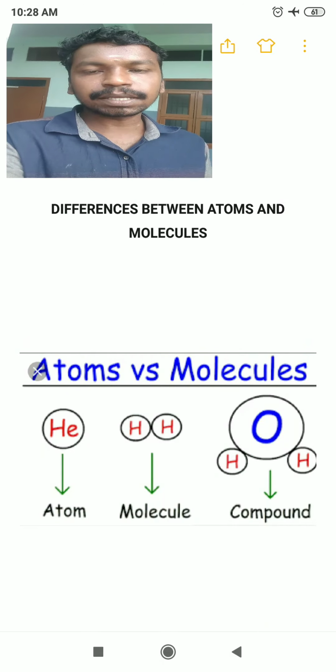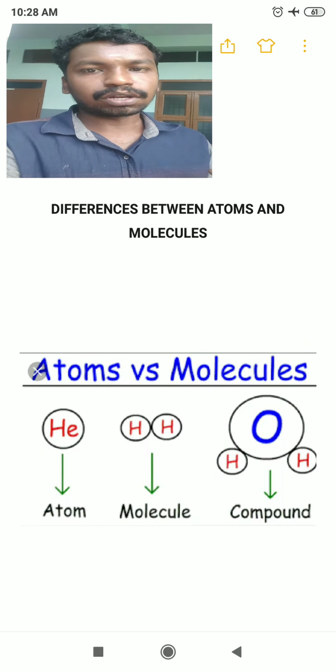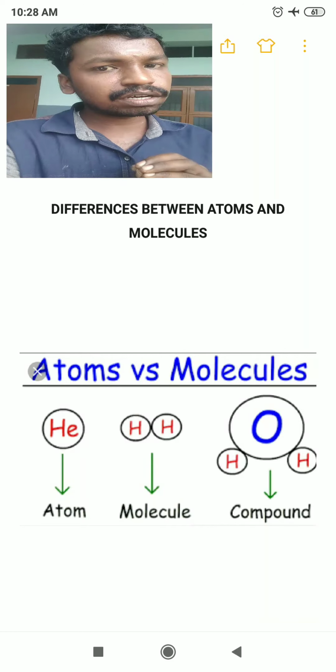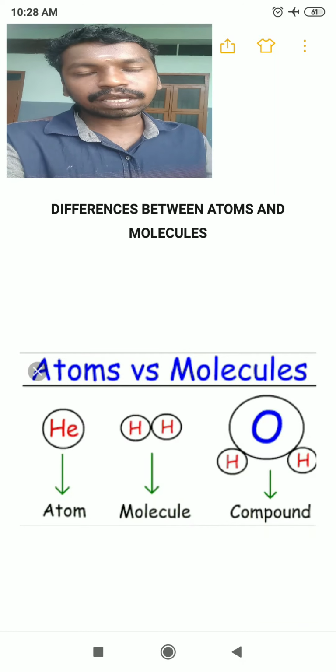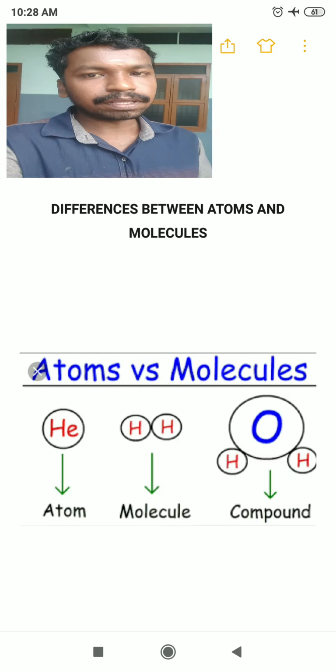It's very easy because you all know what an atom is and what a molecule is. Can you tell me what an atom is? Yes, an atom will not have any chemical bonds, whereas molecules will have chemical bonds. When atoms are connected through chemical bonds, molecules are formed.